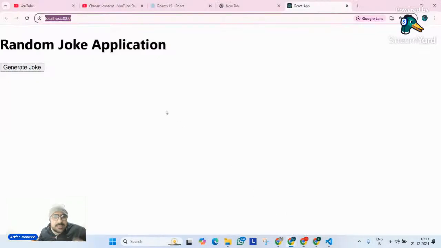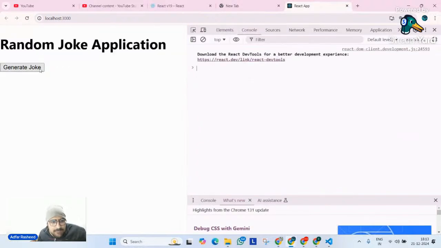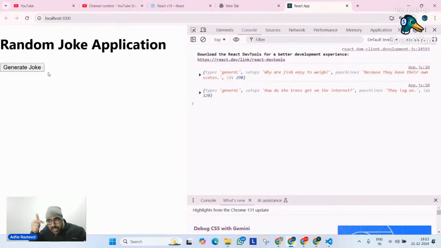Now over here in this case, if I try to refresh my page, go to the inspect tool and go to the console, and when I click on generate joke, I can clearly see it gives me an object. But do you see there's a lag in the response that I'm getting in the console? Guys, are we able to visualize that when I click on generate joke, it does not immediately give me the object, but there's a small amount of time it takes, which is obvious, because when you try to fetch an API, it is going to take some time. Normal, right? Now what I want is, until it fetches this, I want it to display a loading text.